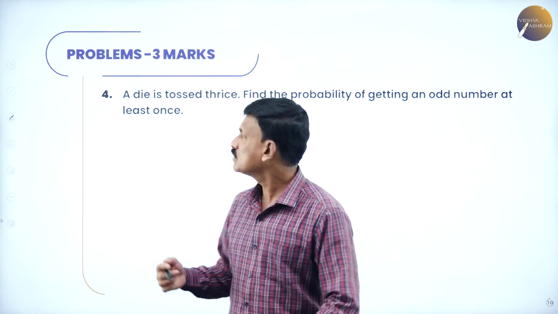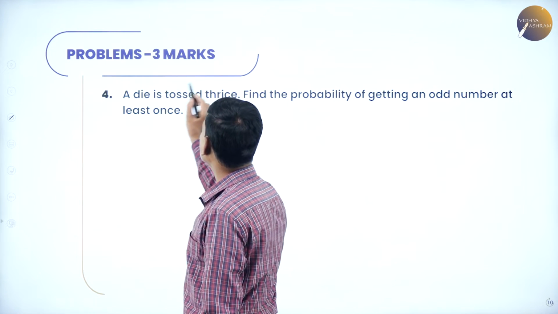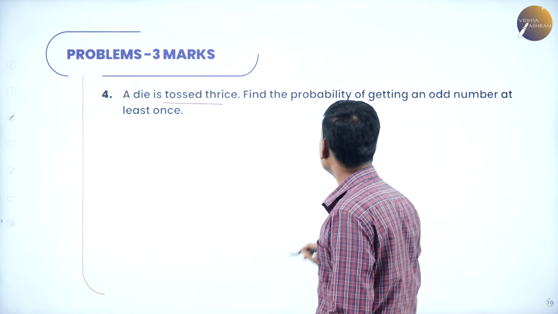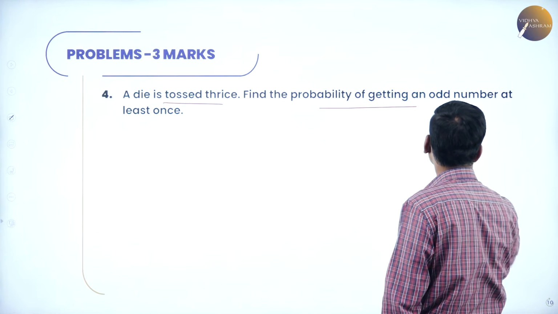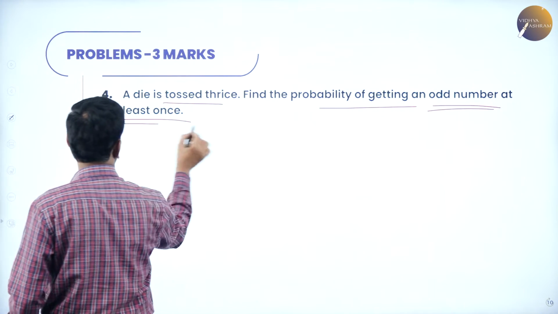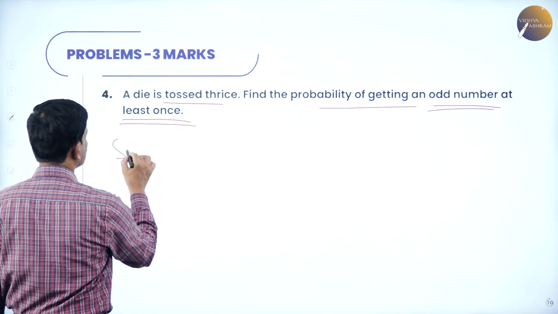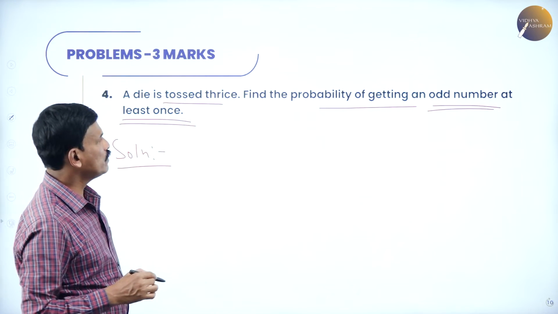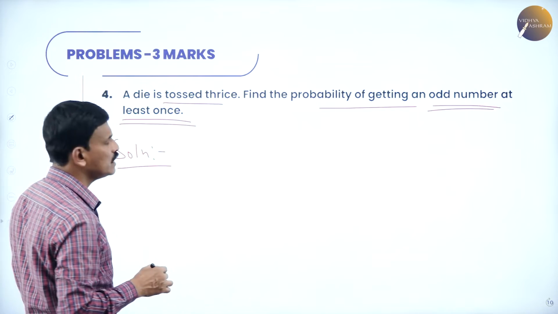What is the next problem? This is also an important problem for 3 marks. A die is tossed 3 times. Find the probability of getting an odd number at least once. Suppose a die is tossed 3 times. Find the probability of getting an odd number at least once.